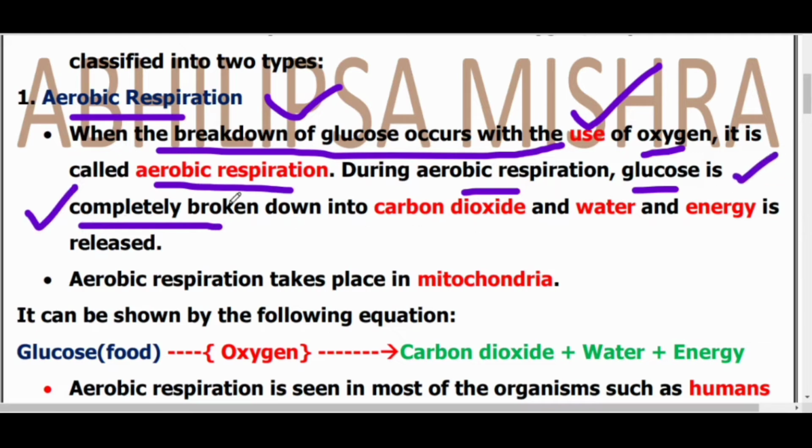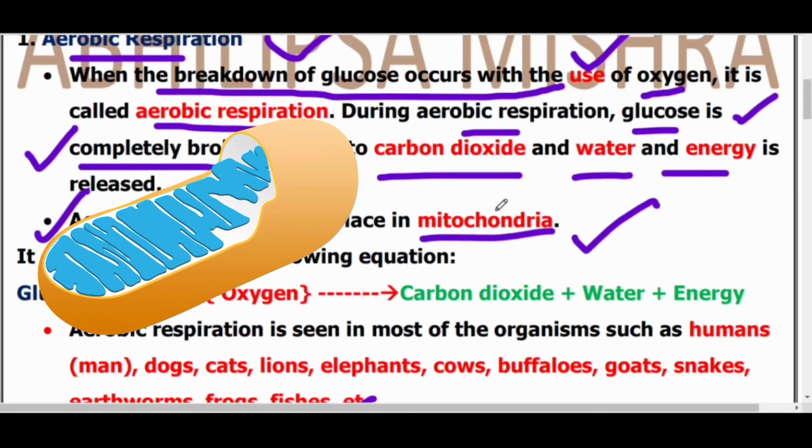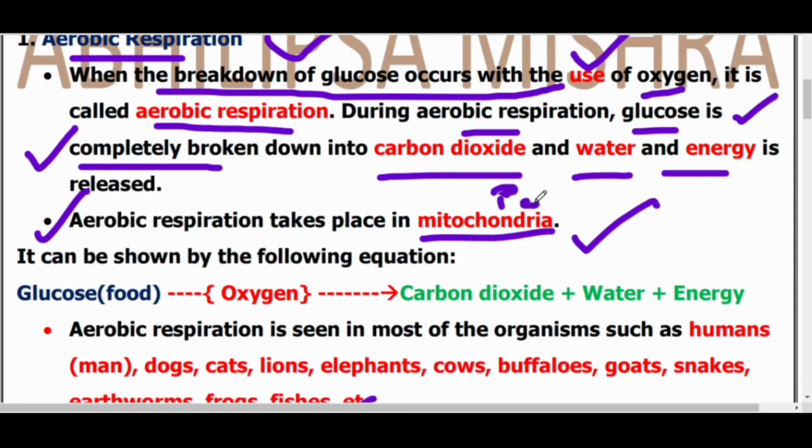In aerobic respiration, glucose is completely broken down into carbon dioxide, water and energy. Aerobic respiration takes place in the mitochondria also. You need to remember about the mitochondria. Mitochondria are also known as the powerhouse of the cell.